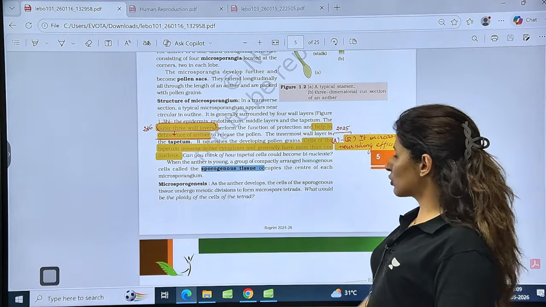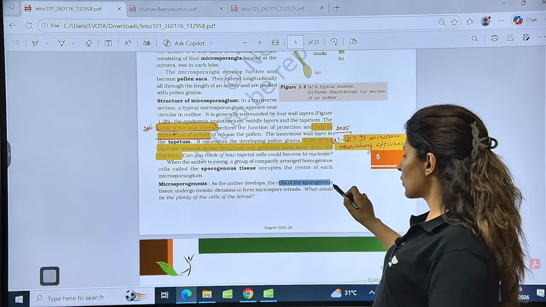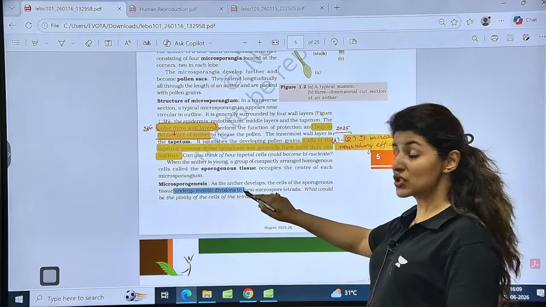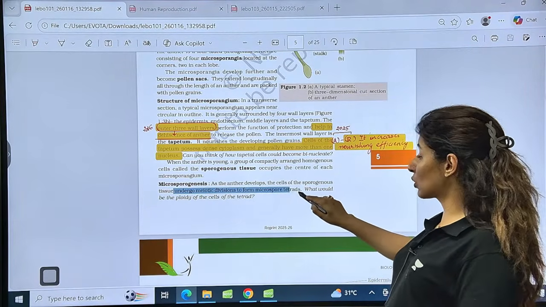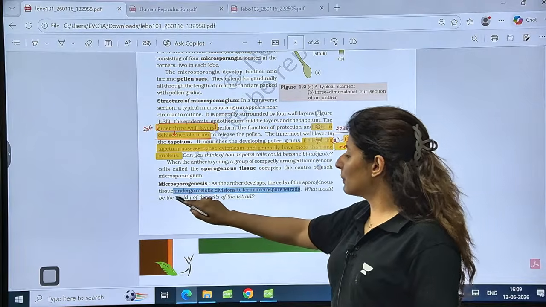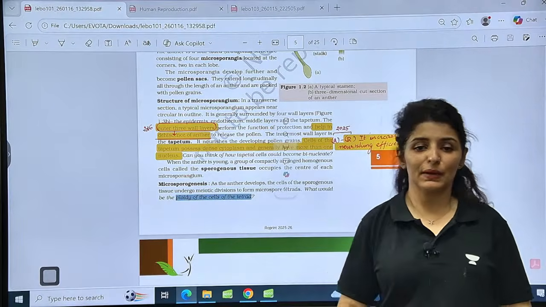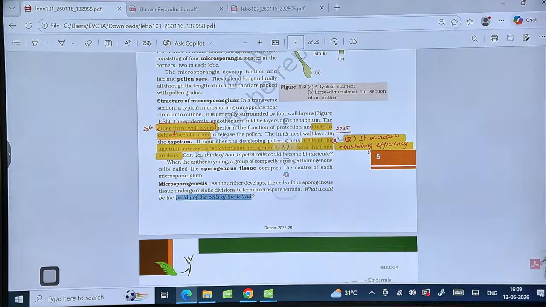Let's talk about microsporogenesis. The cells of sporogenous tissue undergo which division? Meiotic division to form microspore tetrads. What would be the ploidy of the cells of tetrad? Please let me know in the chat. Yes guys, what will be the ploidy of the cells in the tetrad?